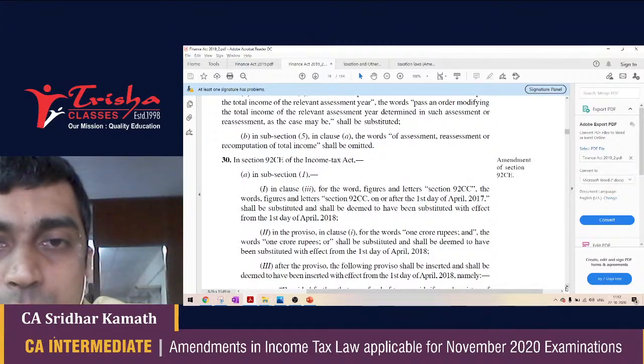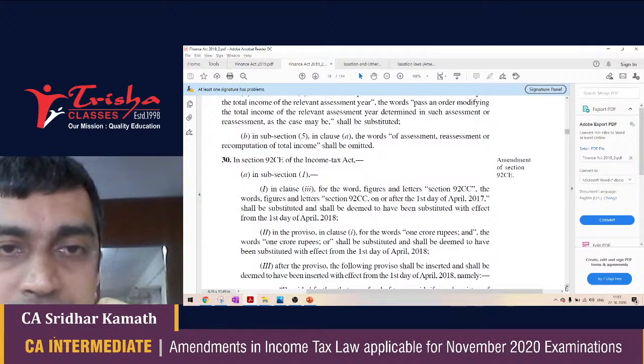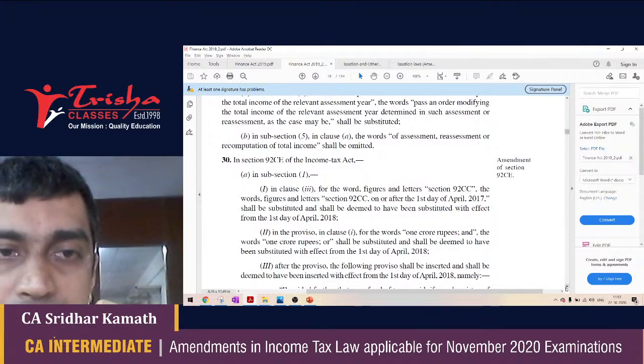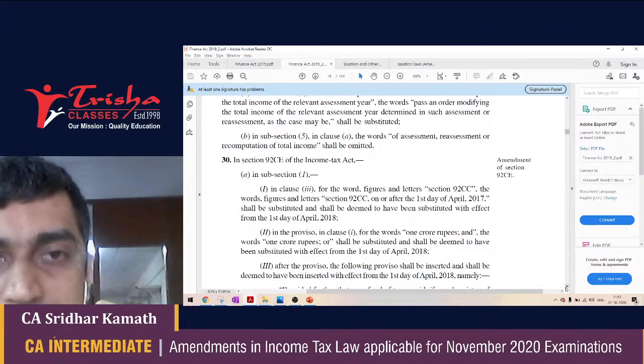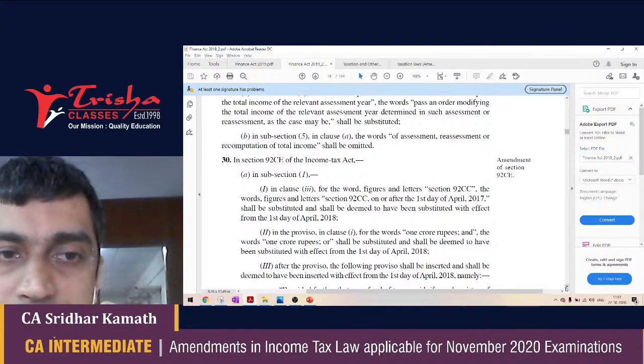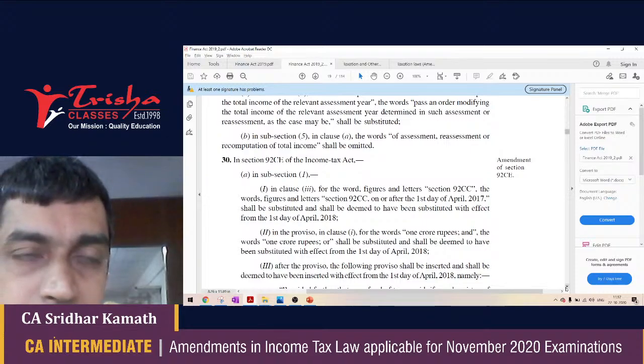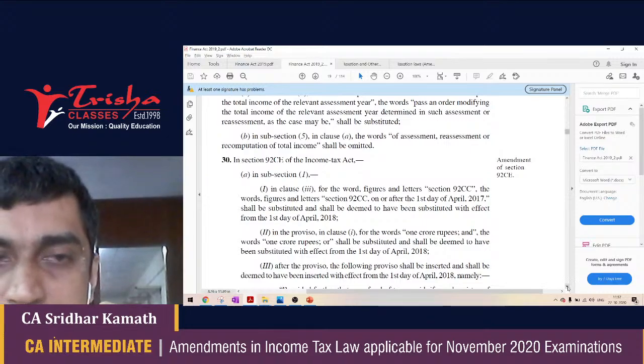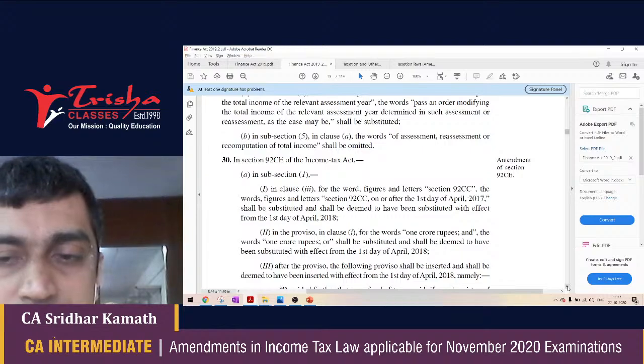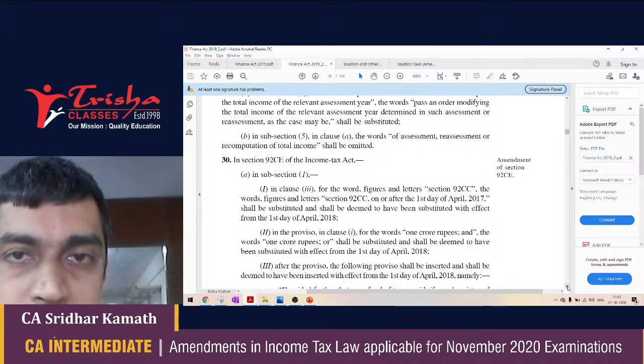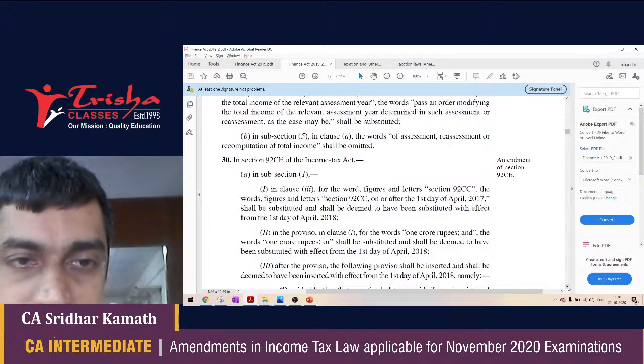There is a query that is raised. Can a non-resident claim deduction under section 80TTA? The answer is yes. A non-resident can claim deduction under section 80TTA. Deduction is available for a non-resident under section 80TTA. 80TTA, of course, is applicable to savings bank account interest income of individuals.